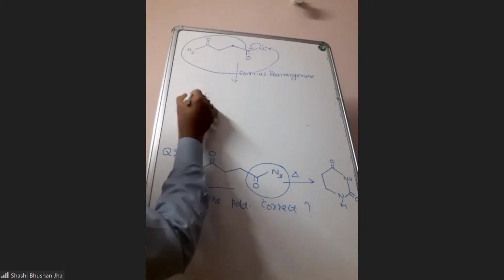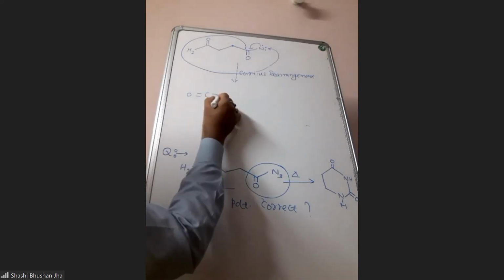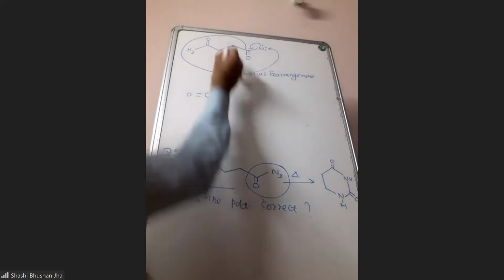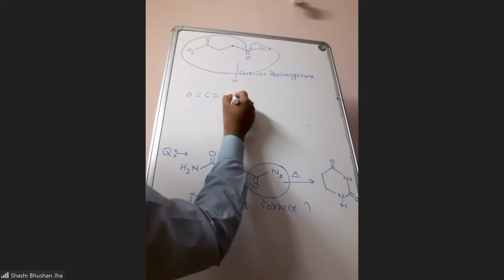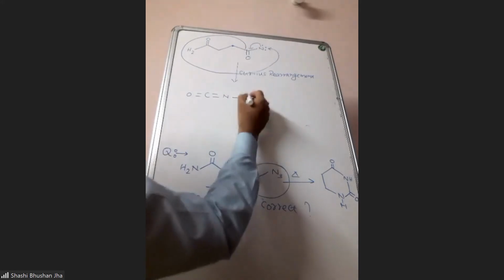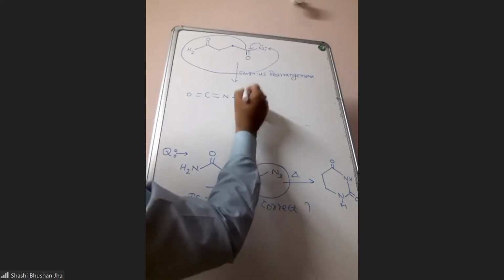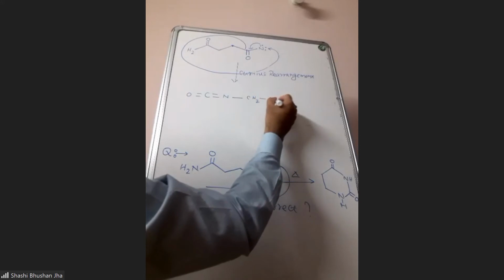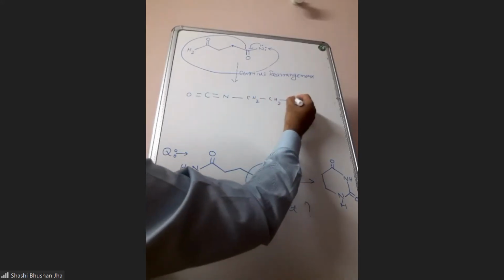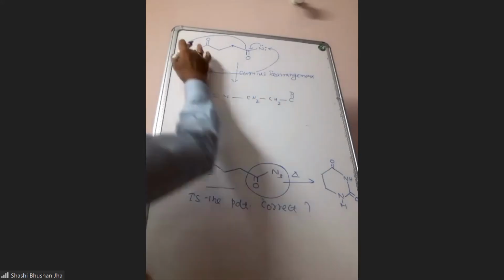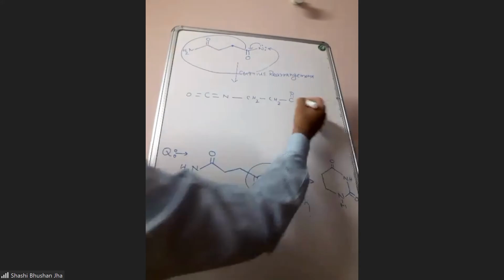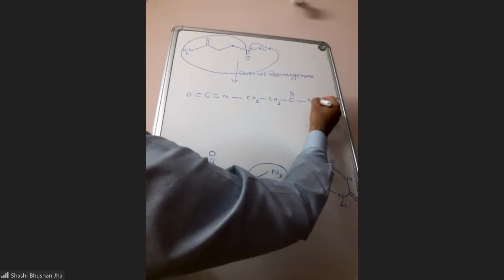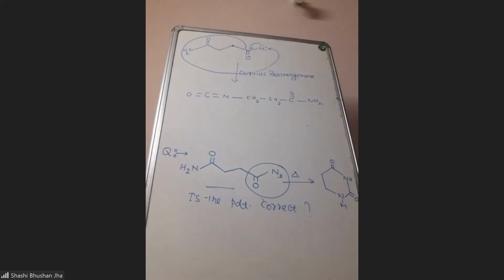So you can write this product in this way. This will be C double bond O, with a double bond to nitrogen also. And then this entire part will connect to nitrogen. So that is CH2, one more CH2, C double bond O, and this is NH2. This will form.